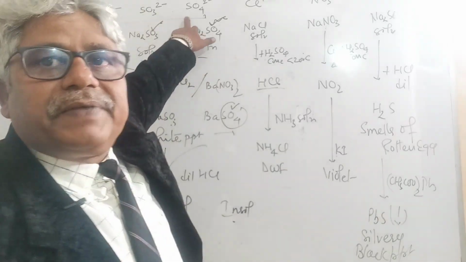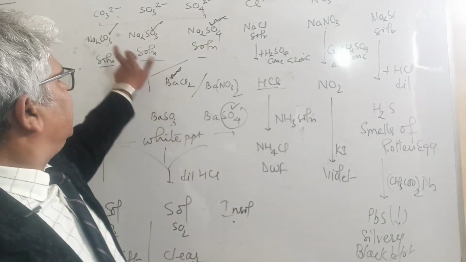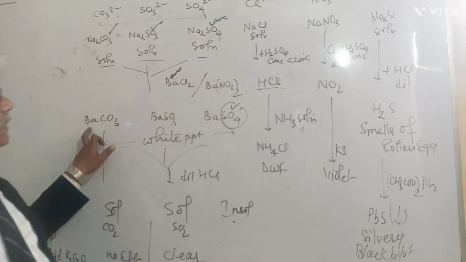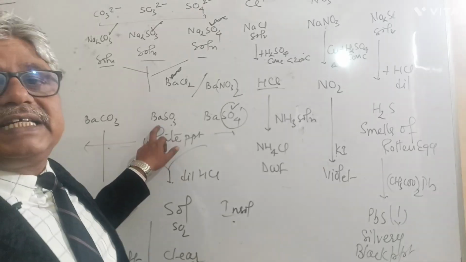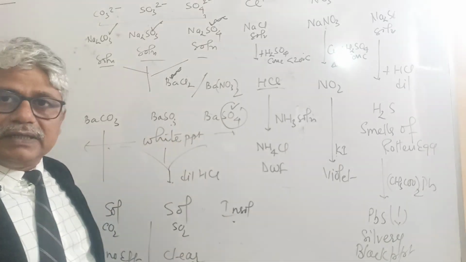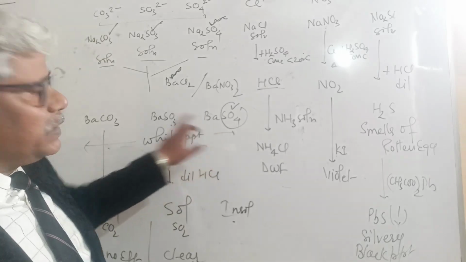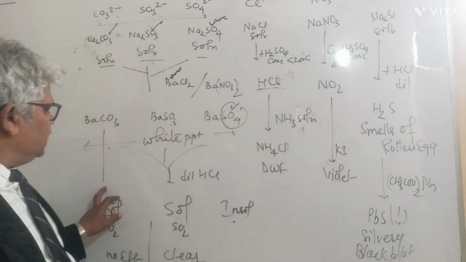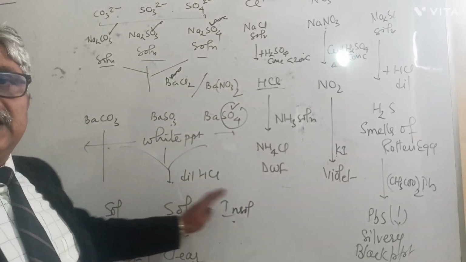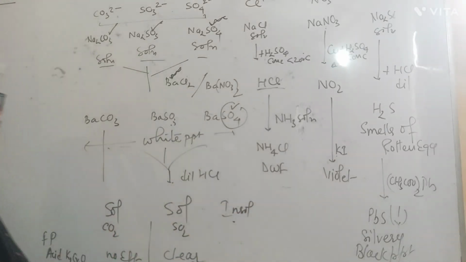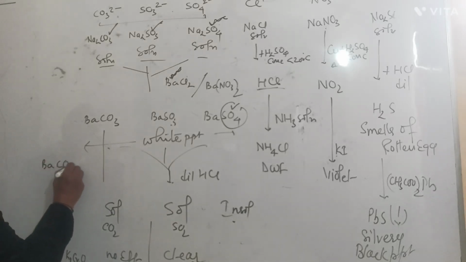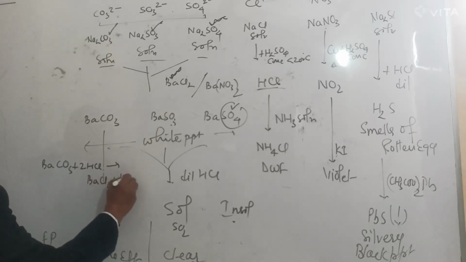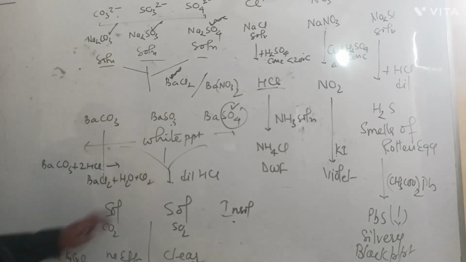Again, carbonate, sulfite and sulfate are confirmed by one method. Take their salt solution, add barium chloride. All of them form white precipitate of barium carbonate, barium sulfite and barium sulfate respectively. And then add dilute hydrochloric acid separately to all the three precipitates. Soluble, soluble and insoluble. When it dissolves, it obviously releases gas: barium carbonate reacts with twice HCl to give barium chloride, water and carbon dioxide.